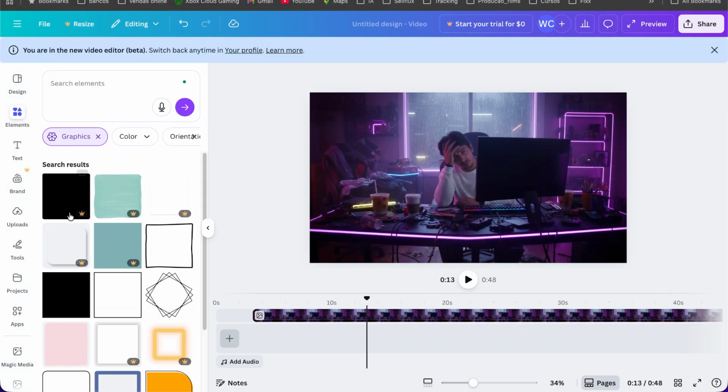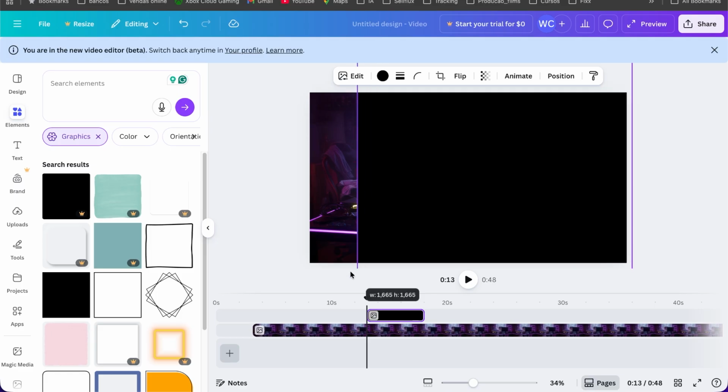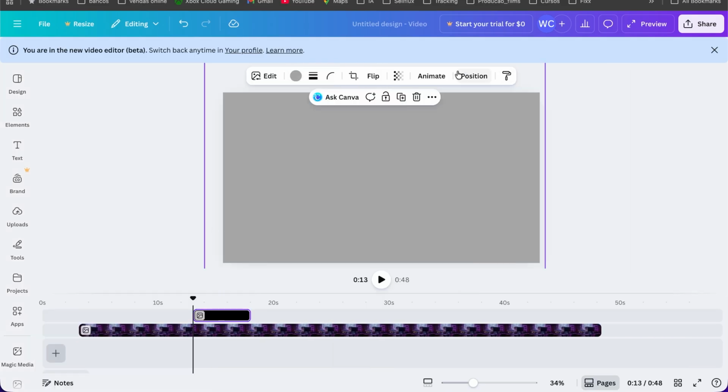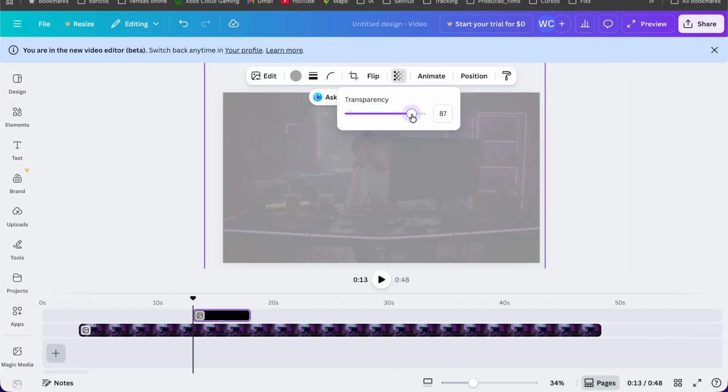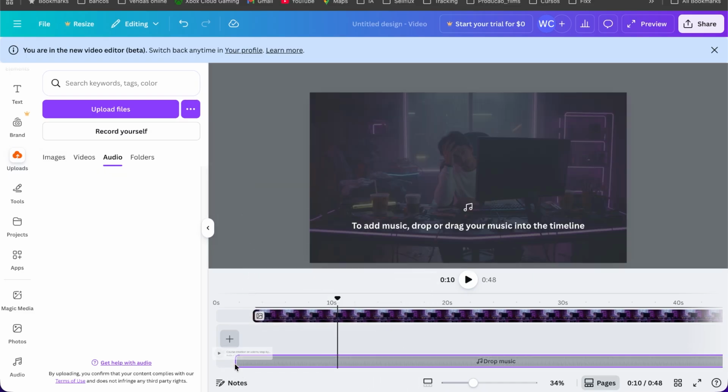Now, to make the B-roll be more in the background, we want to add an overlay. This is tremendously easy. Just go to Elements, find the square, add it, and drag it until it fits the whole screen. Change the square's color to gray, then click on opacity and turn it down to around 50 or so. Okay, you're almost done. The last step is to go to your audio, click on dynamic text, and add subtitles. If you want, you can make them look and move like the ones in the video I showed you.